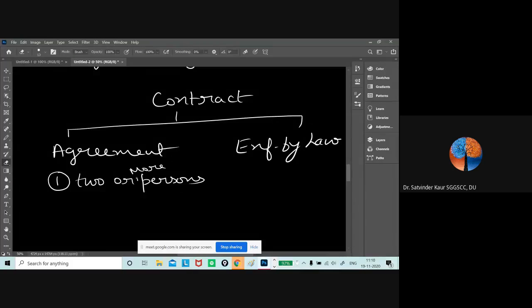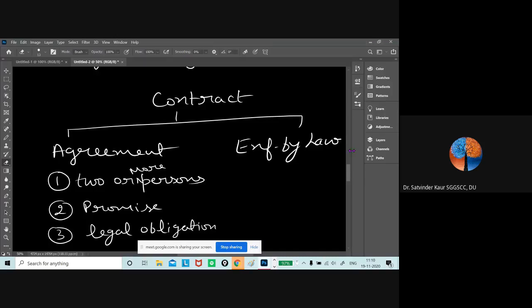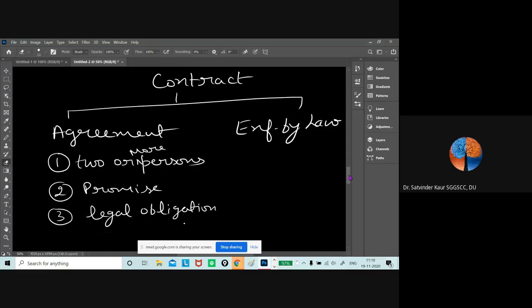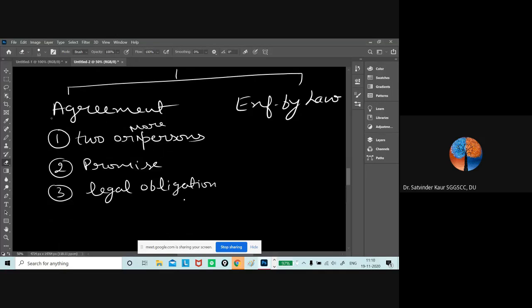That promise needs to exist in the form of a promise, and this promise must give rise to a legal obligation. So for an agreement to become a contract, enforceability by law is required. But which agreement will become a contract? It should carry all these four essentials.